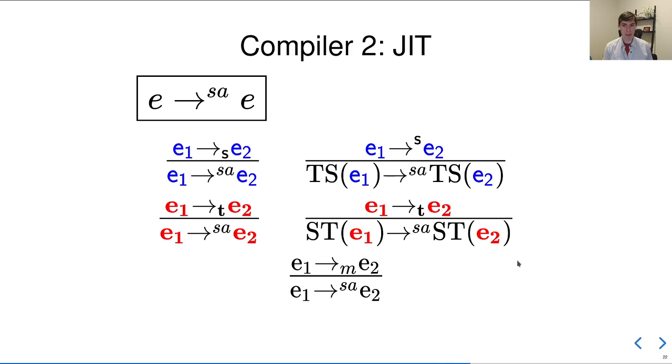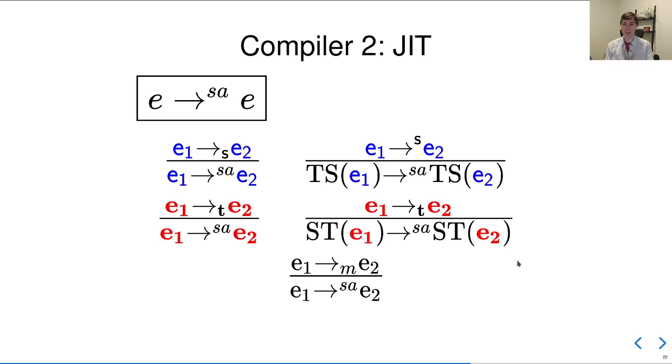If I want a different model, I want a JIT compiler, and I define a different reduction system. So in this one, if I have a source term, it can take a step in the source semantics. If I have a target term, it can take a step in the target semantics. Or if I have an arbitrary multi-language term, source or target, I can try to trigger one of these cross-language redexes on an arbitrary subterm.